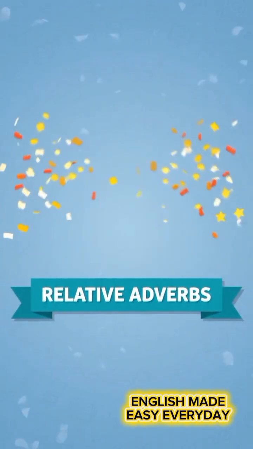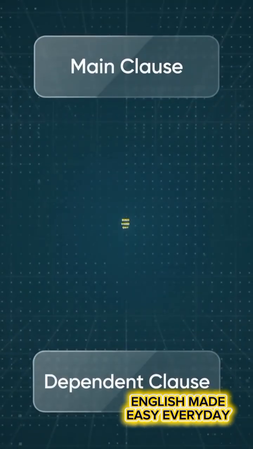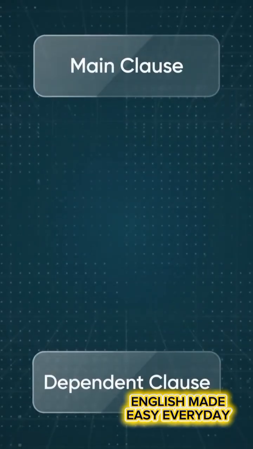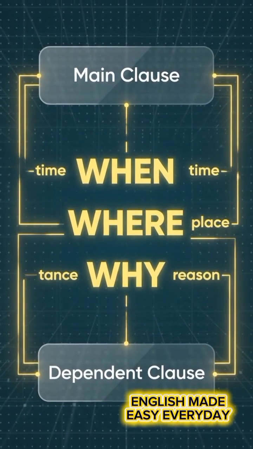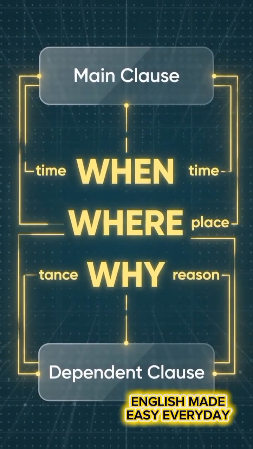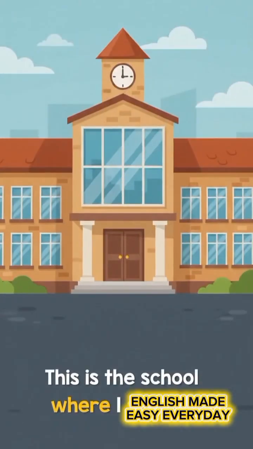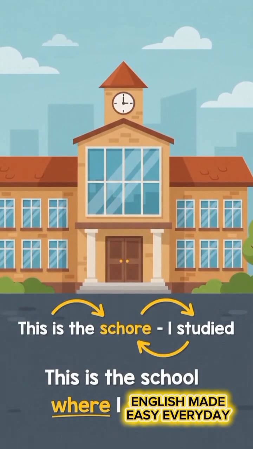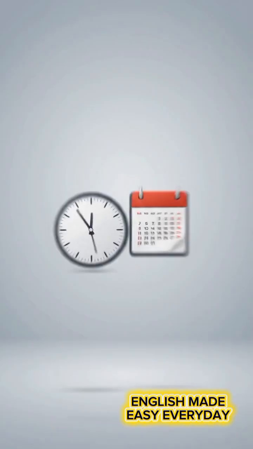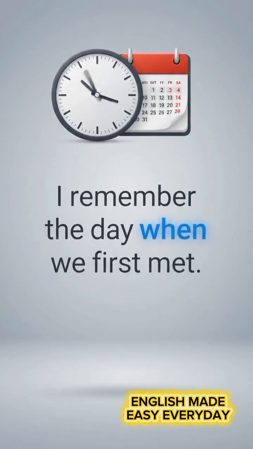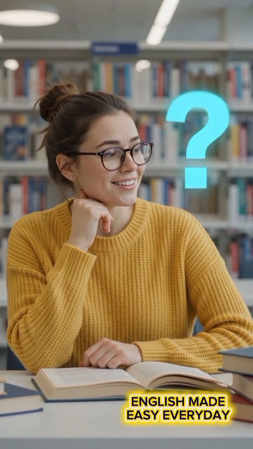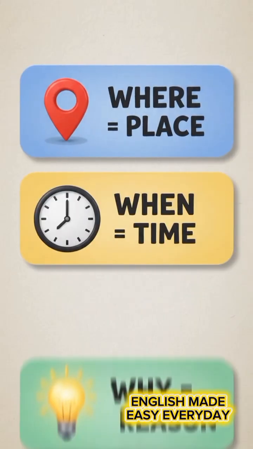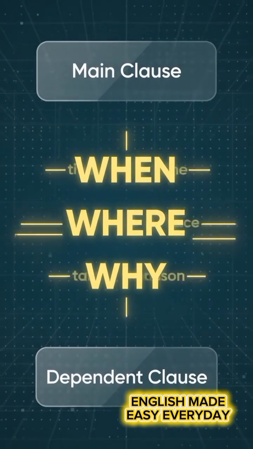Welcome to relative adverbs. Relative adverbs are words that join a dependent clause to a main clause while also giving information about time, place, or reason. Where refers to a place. Where connects the two parts of the sentence. When refers to time. It tells us the time being referred to. Why refers to a reason. Here's an easy way to remember them. Where equals place, when equals time, and why equals reason.